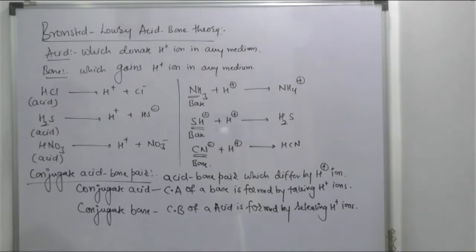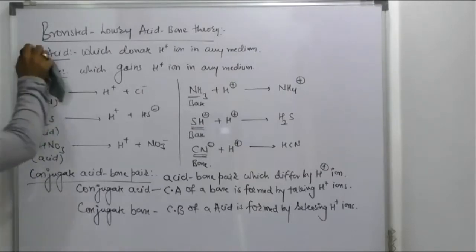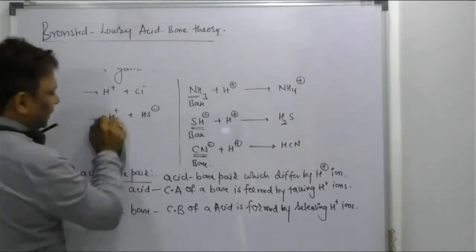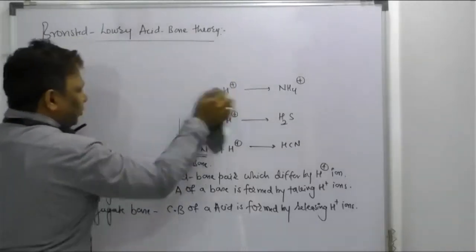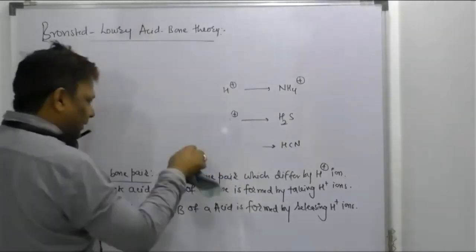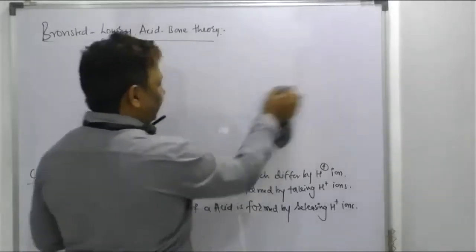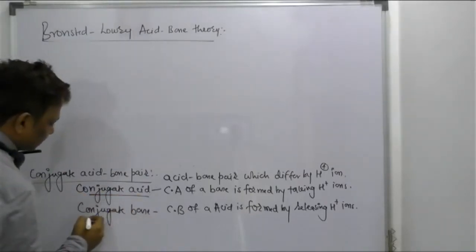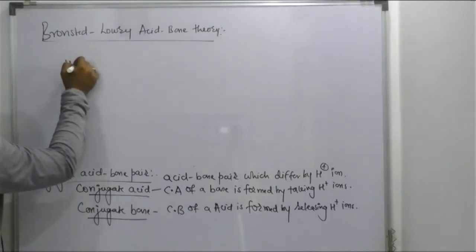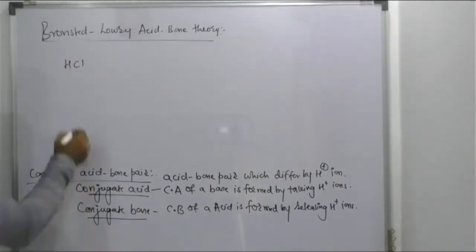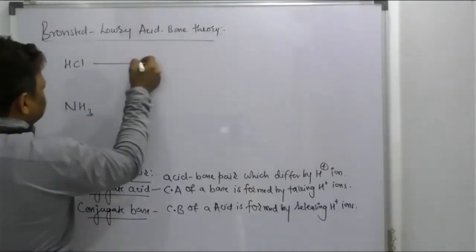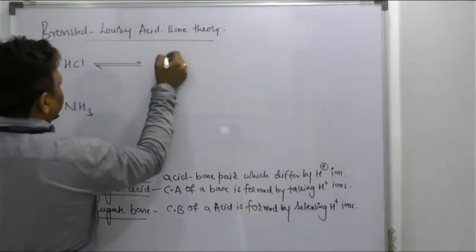Chalo, take a screenshot. I'll show the example of this one. Sir, one second. I'll give one example, beta. Very good examples. It will make you understand what is a conjugate acid and what is a conjugate base. Actually the example is here only, but I should write separately one example for you. Right, beta? See here. Conjugate acid, conjugate base. I will write one here. Beta, HCl. But I'll write one more here. I'll write ammonia. Tell me, beta, HCl has a tendency to provide H plus ion or not? Yes, sir.